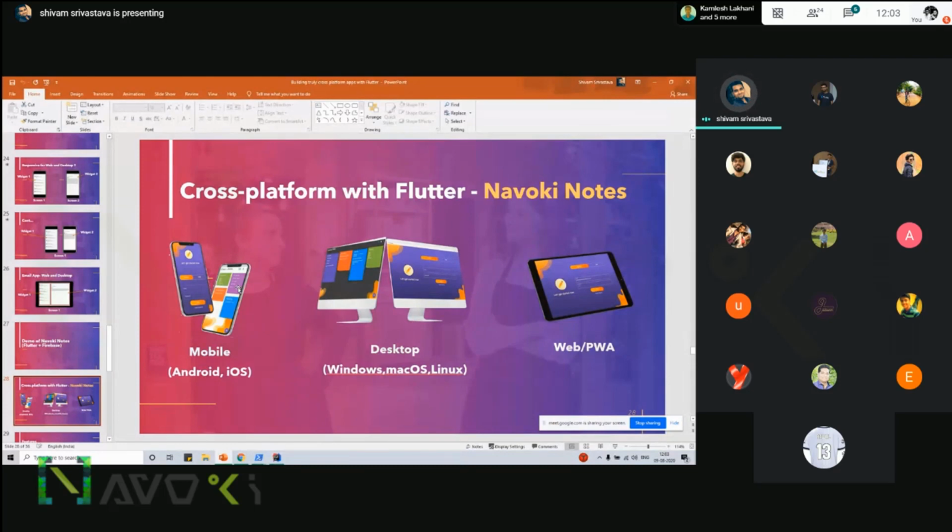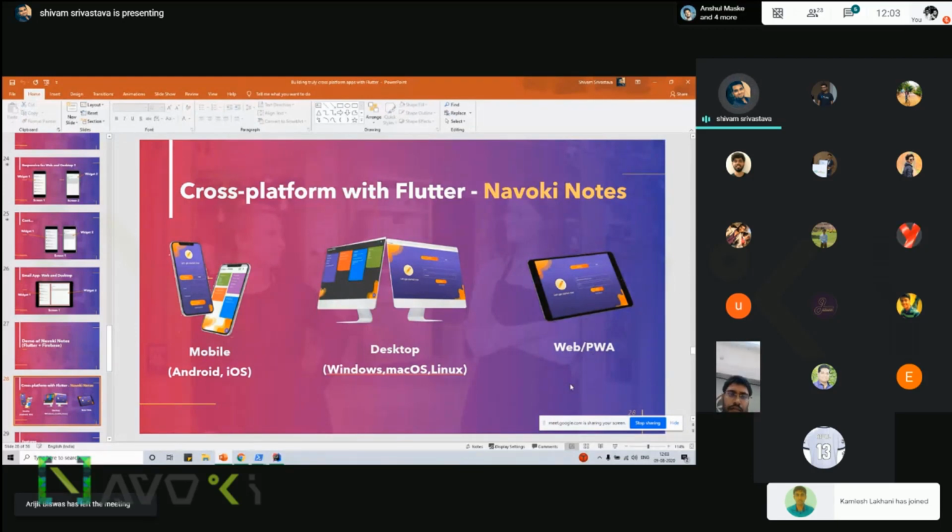Okay, so you can see that this is a mobile UI, the same application with the same concepts that we discussed here: the container constraints, the wrap widget, the expanded widget. It is applied the same on these applications also. So you can make a mobile application, a desktop application, a web application, and a PWA.